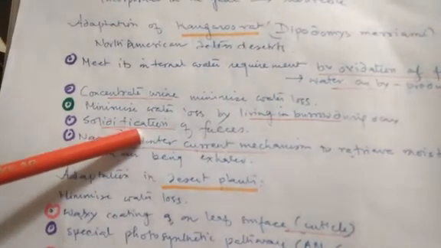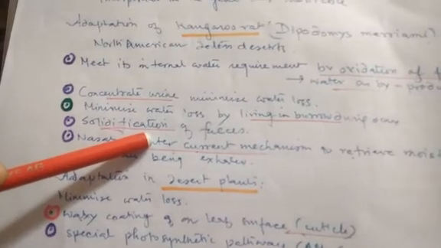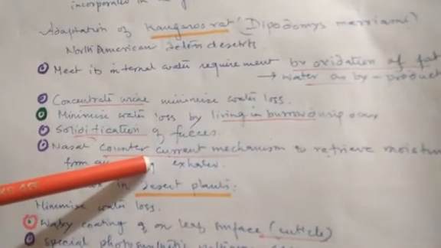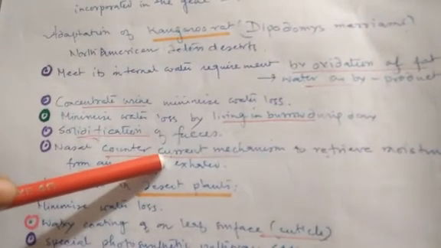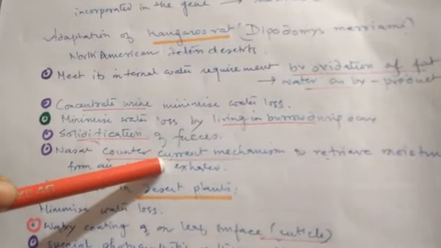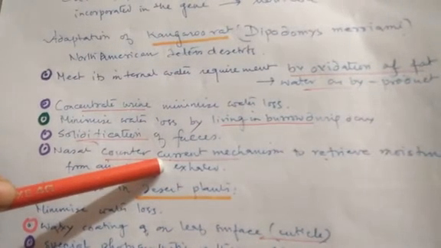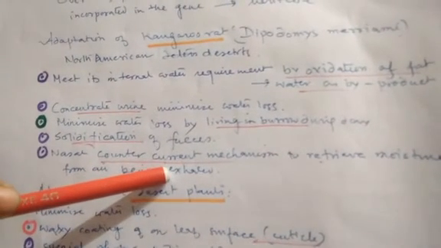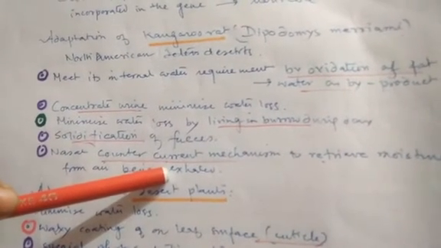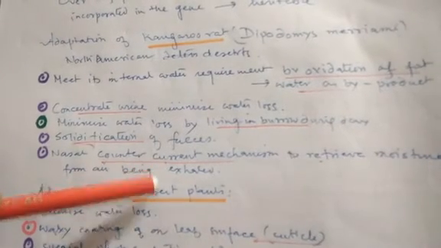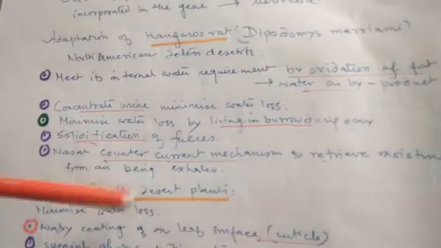Next, they have a nasal countercurrent mechanism to retrieve the water lost when they are exhaling air. We have learnt that in the kidney there is a countercurrent mechanism to retrieve water. Here also they have a nasal countercurrent mechanism to retrieve the moisture of the exhaled air.